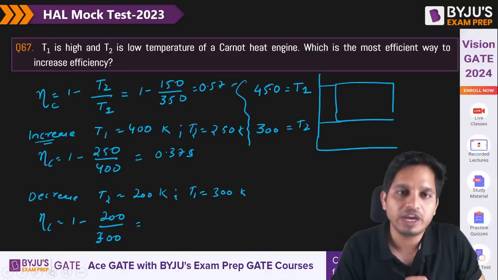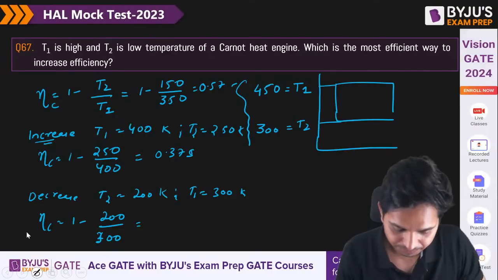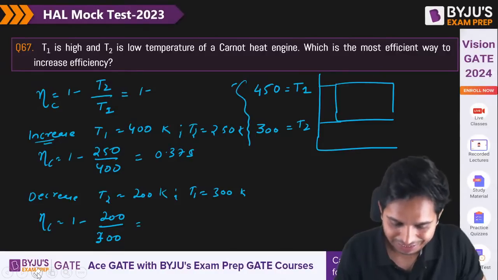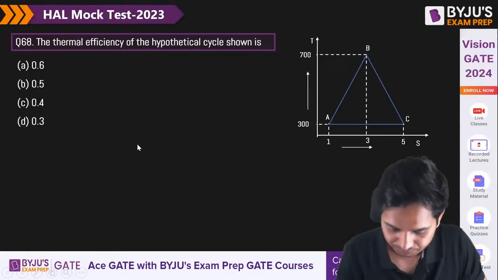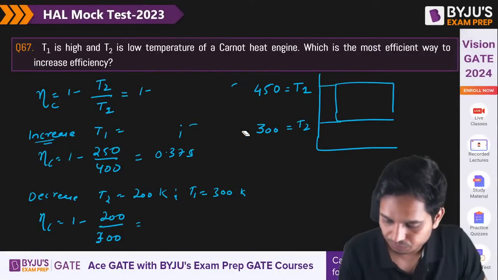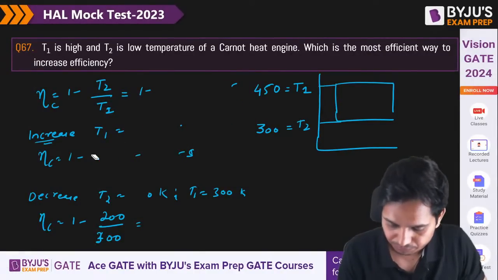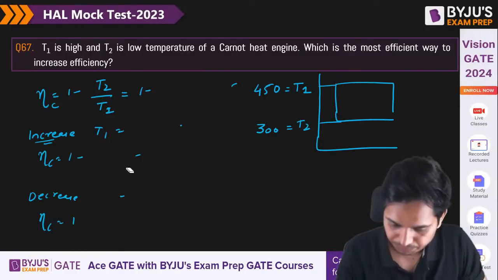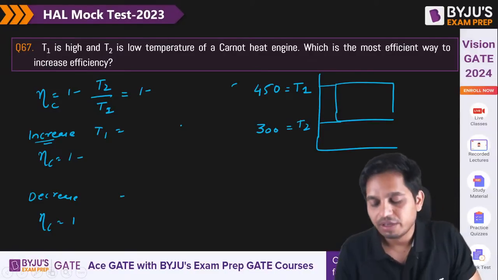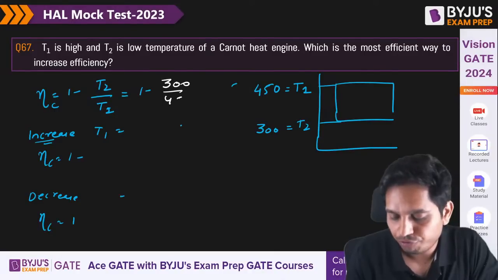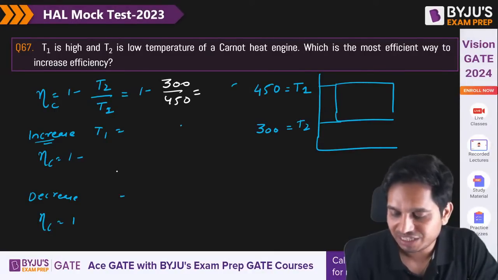So I think this will make sense. So 1 minus 300 by 450. Can you tell me how much it is?